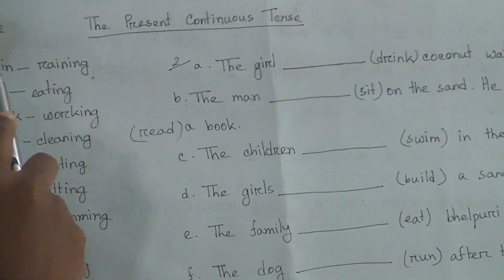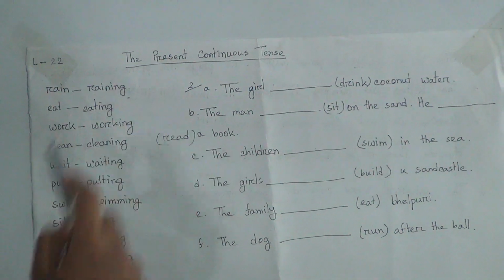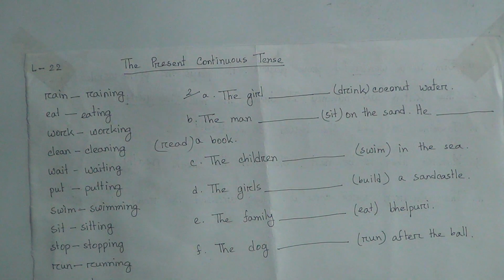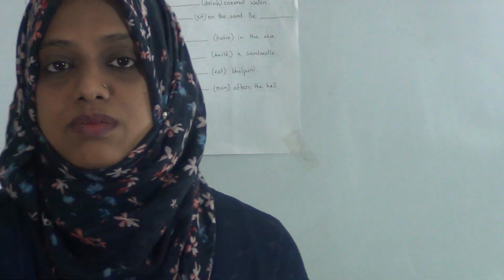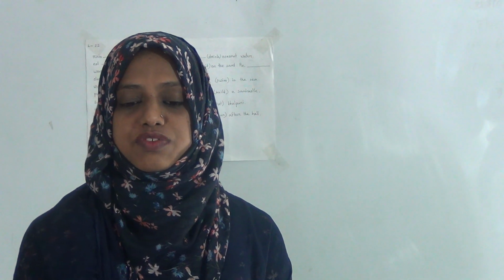In present continuous tense, you will have to add ing with the main action verb, and before this action word you will have to add an auxiliary or to be verb according to the subject. That means if you get I, then you will have to add the auxiliary verb am. If you want to say I am playing, the main verb is play, then you will have to add ing, and the sentence will be I am playing.